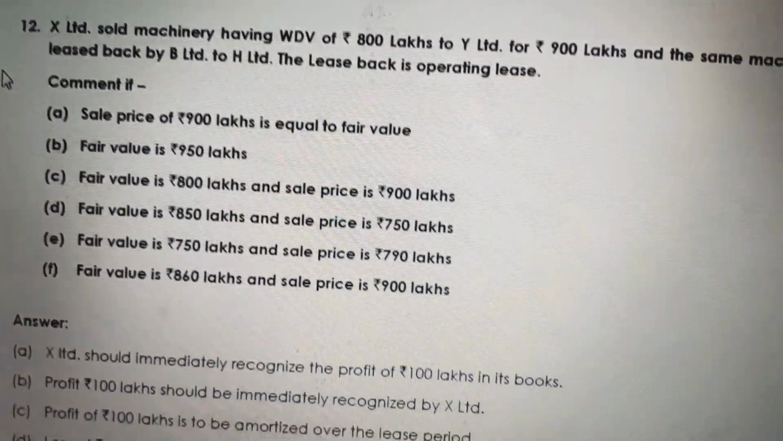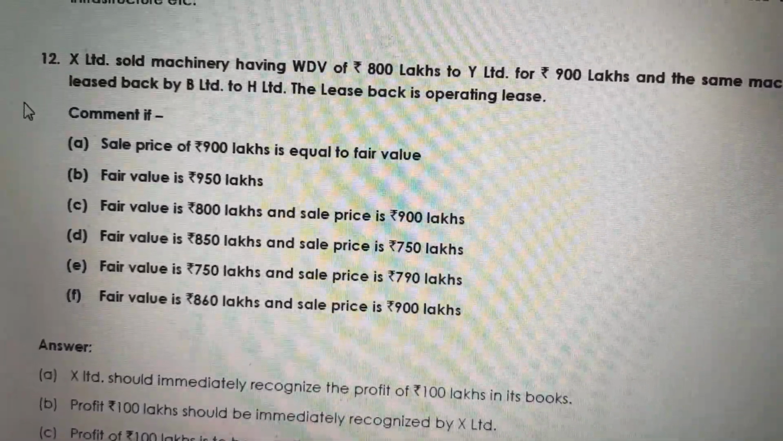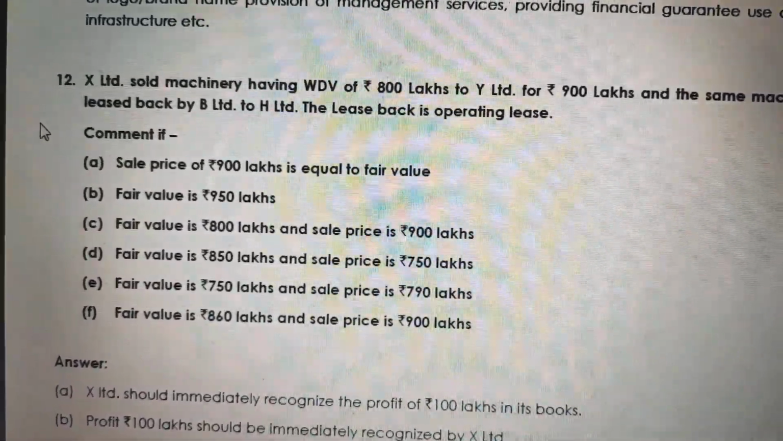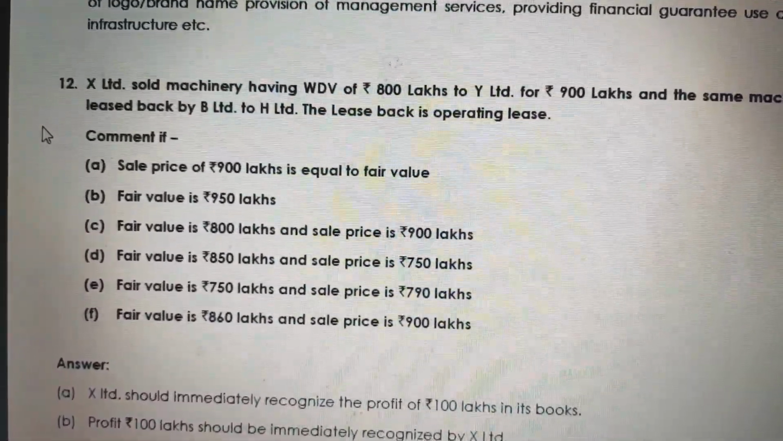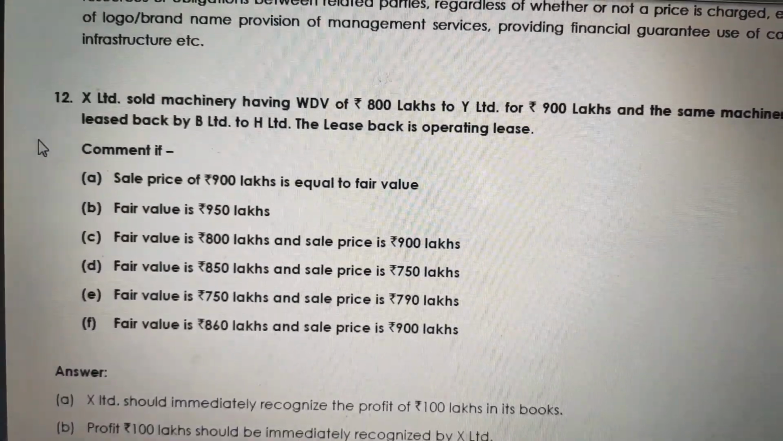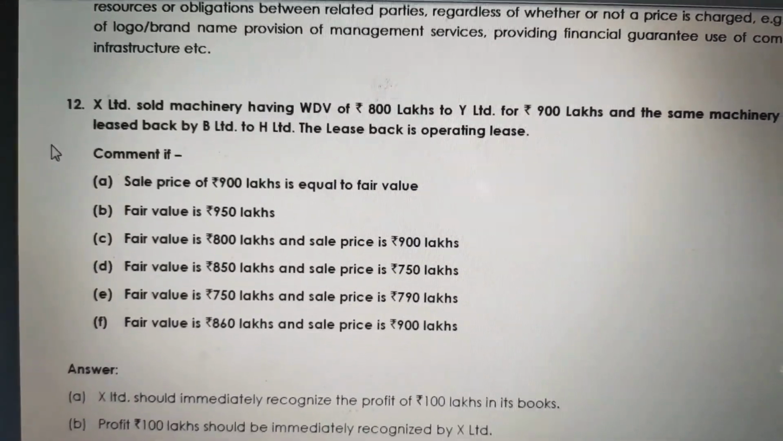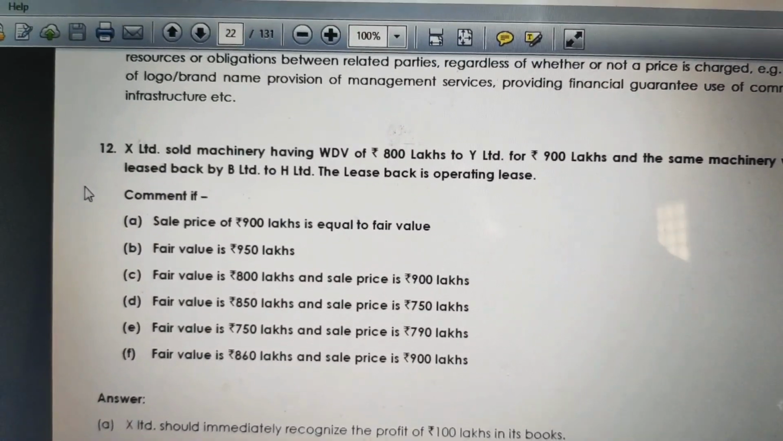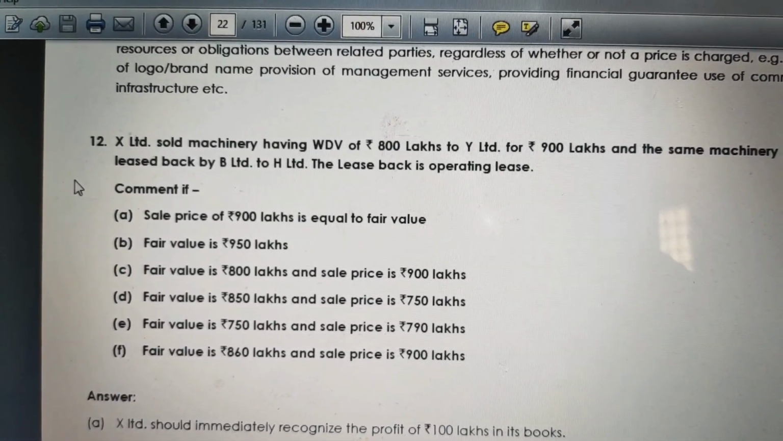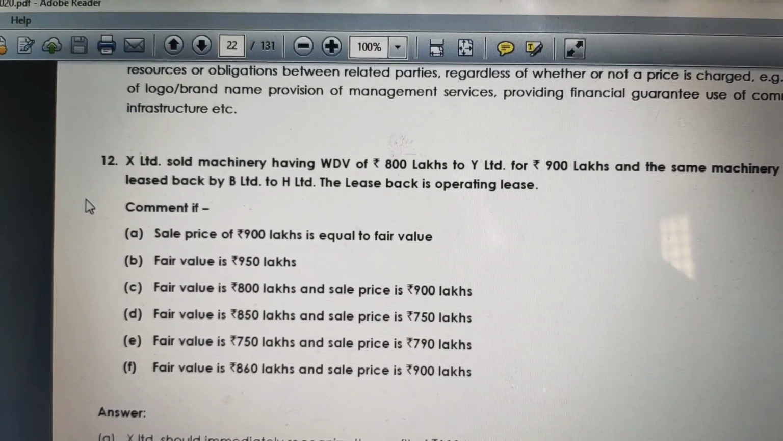Continuing further with D. Fair value is 850 lakhs. Return on value is 800 lakhs. Sale price is 750 lakhs. Here the selling price is lesser than the return on value as well as the fair value. The same thing needs to apply, friends. In option B, we identified that the sale price is lesser than the fair value.